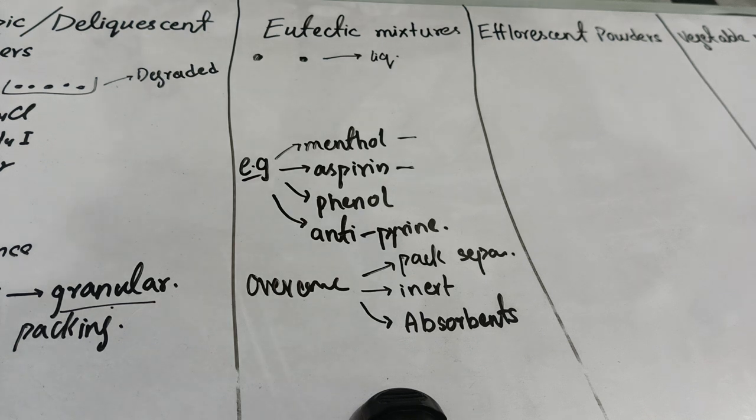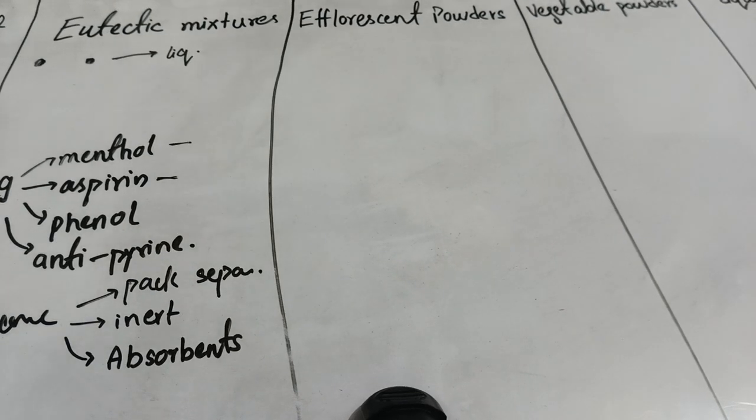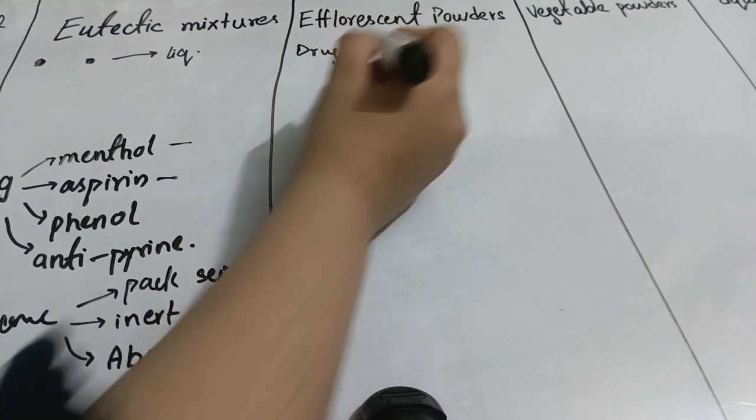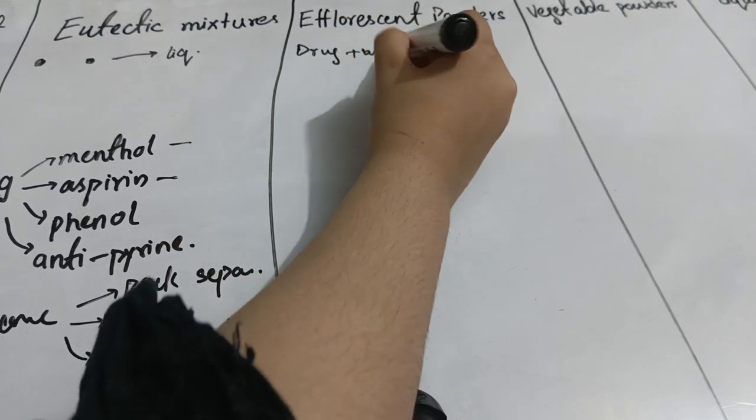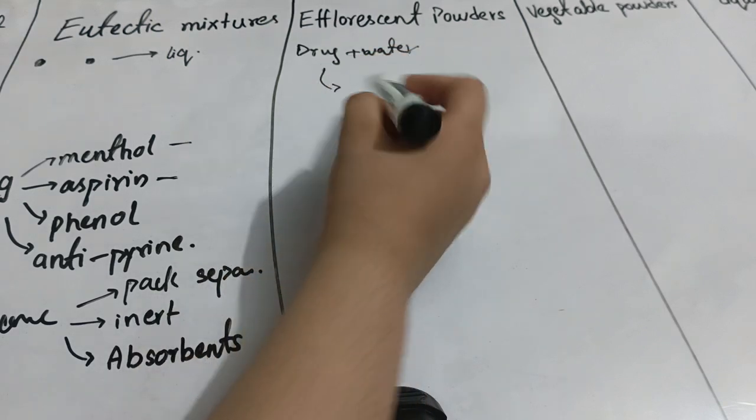Okay, next we have the next type of powder, which is efflorescent powders. As you know about efflorescent substances like CAC, these drugs have the ability to react with water, and after reacting they lose their water of crystallization. So whenever this efflorescent drug interacts with water, what is going to happen is that this drug will lose